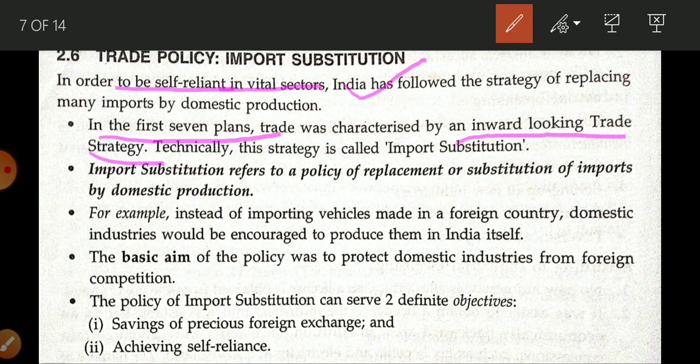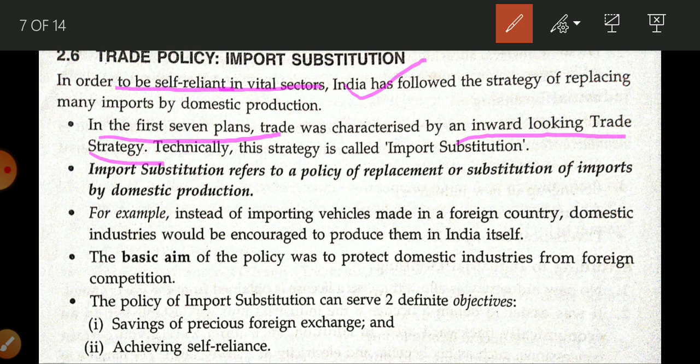Remember, this question was asked this time in the board examination. So the starting seven five year plans are related to encouragement of import substitution. Import substitution's another name is inward looking trade strategy. So I think two questions are now clear. First, the starting seven five year plans are related to which policy? Import substitution policy. Okay, and why did we adopt the policy of import substitution? For self reliance in vital sectors.